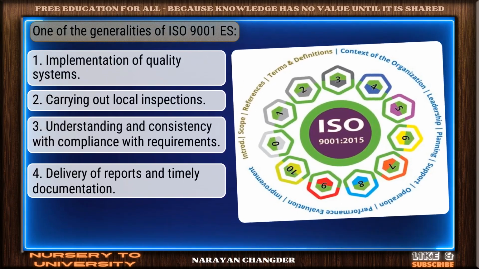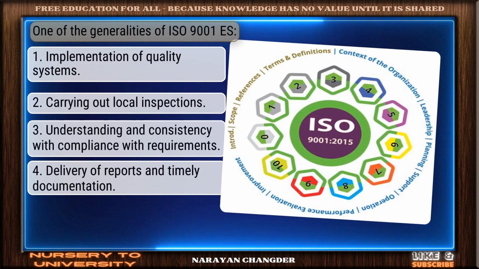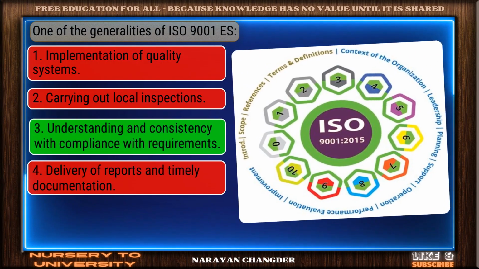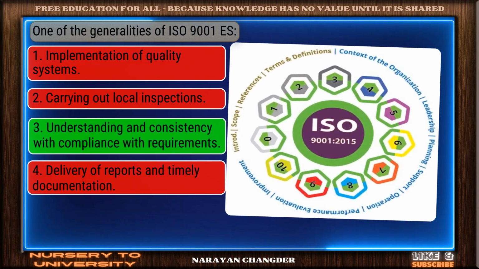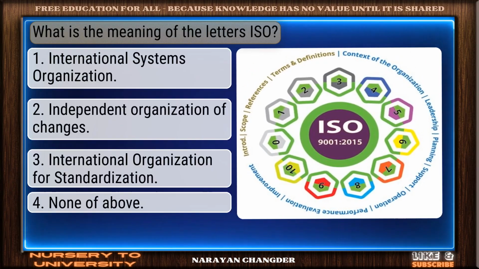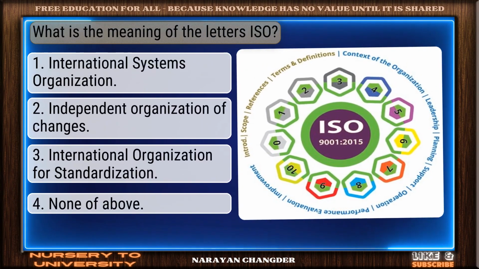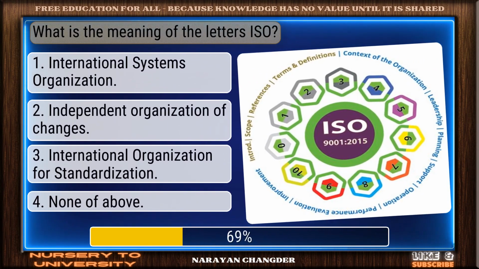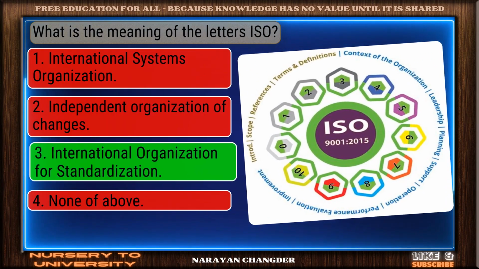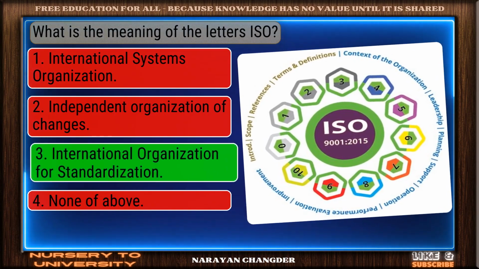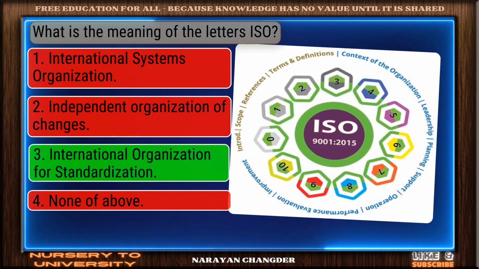Question number 1. One of the generalities of ISO 9001 is... Right choice. Understanding and consistency with compliance with requirements is the best answer. Question number 2. What is the meaning of the letters ISO? Sharp thinking. International Organization for Standardization is the right choice.